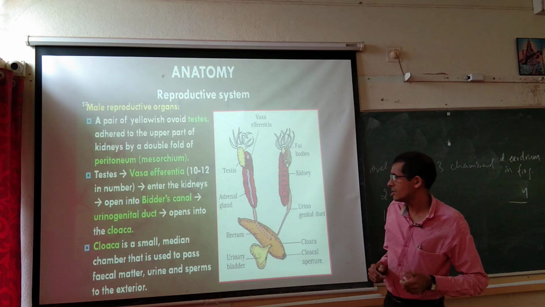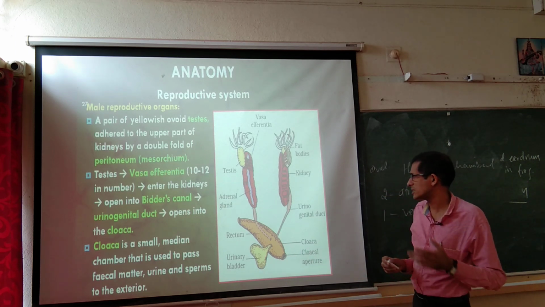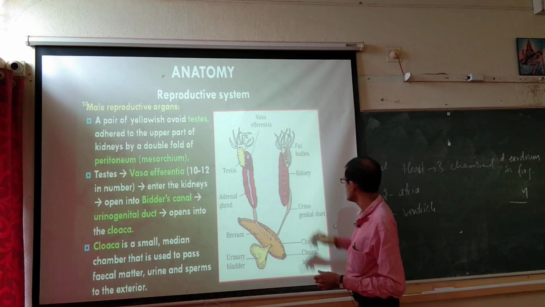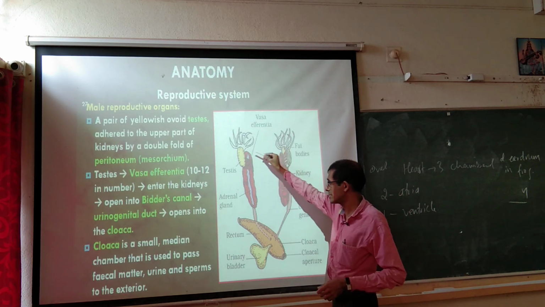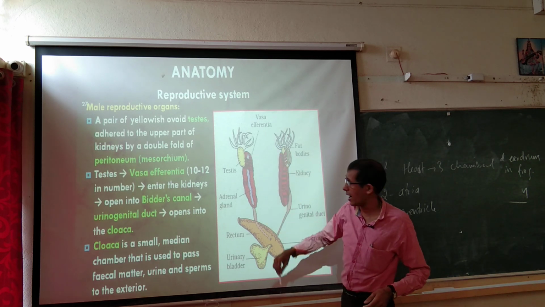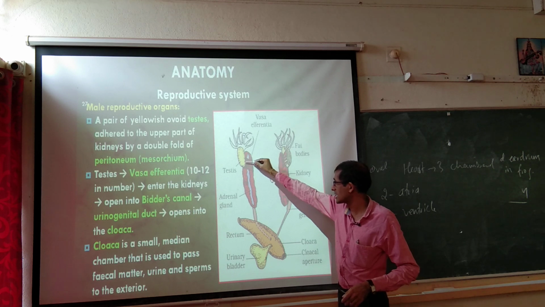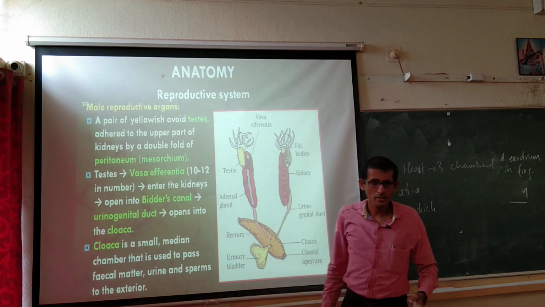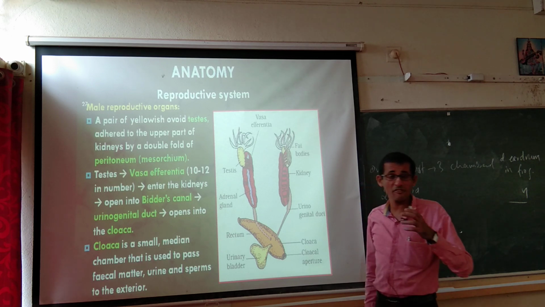And testis, if you take, it is the area where male gamete is going to be produced. So, testis, if you take, this one is the testis, this is also testis. Testis is having vas efferentia 10 to 12 in number, which enter the kidney. What emerges from that, the testis is going to have the presence of vas efferentia.